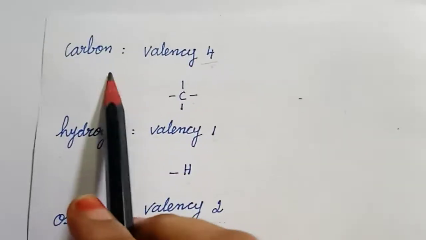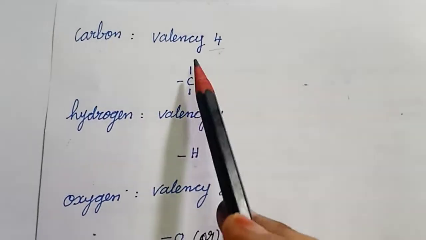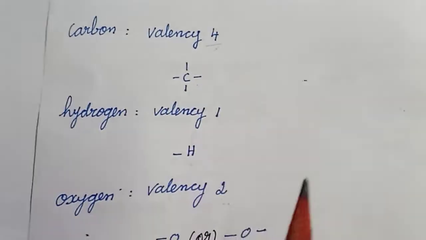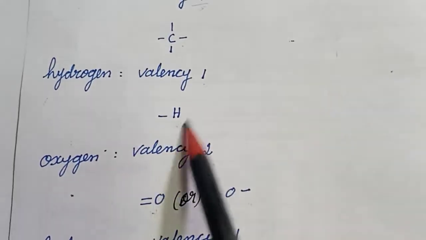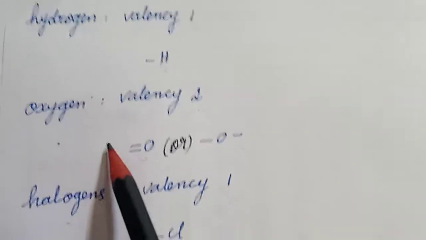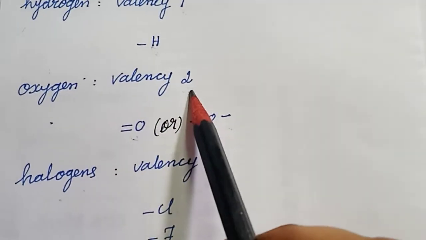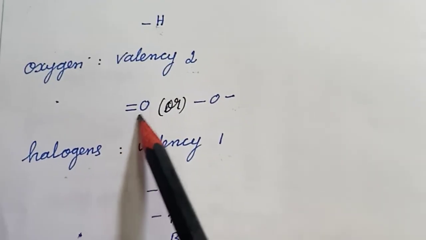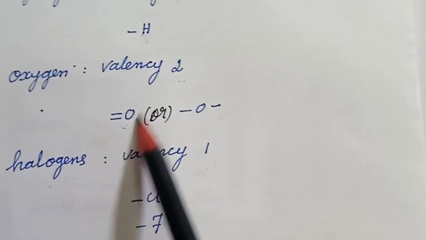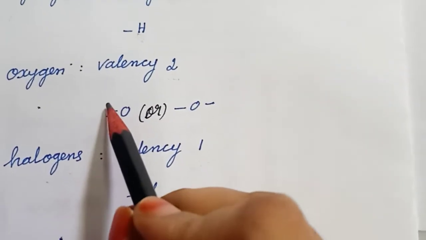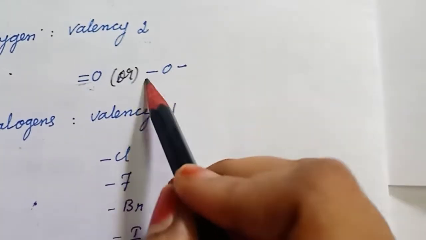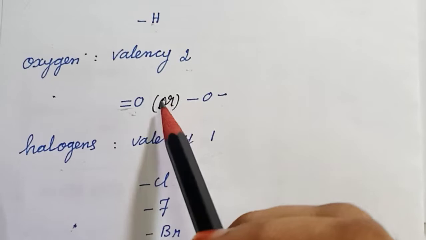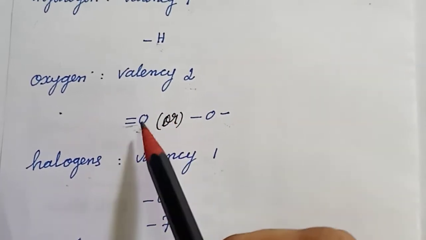You know that the valency of carbon is 4, so it is able to form 4 covalent bonds. Like that, the valency of hydrogen is 1, so it is able to form 1 covalent bond. Oxygen, the valency of oxygen is 2, so it can form 2 covalent bonds, either one double bond or 2 single bonds. In this way it attains or satisfies its valency.